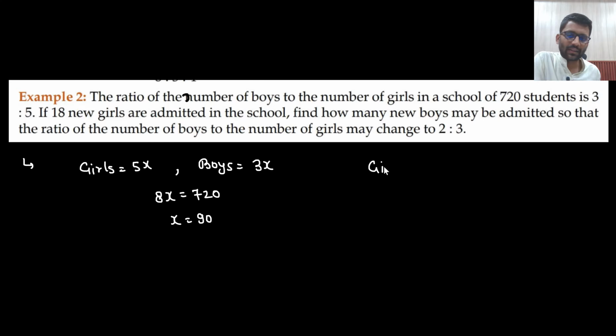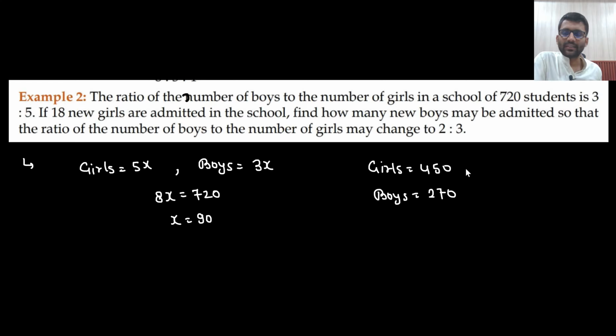That means girls are 450 and boys are 270. This was the scene. Now, if 18 new girls are admitted in the school, then find how many new boys must be admitted such that the ratio of the boys to the number of girls changes to 2:3.